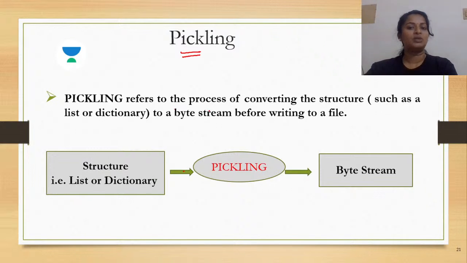Pickling refers to the process of conversion. Okay, so what sort of conversion? Converting a structure such as a list into a byte stream before writing to a file. So the contents to be written onto the file would be stored in a sequence in Python.